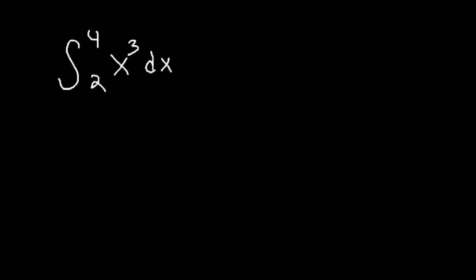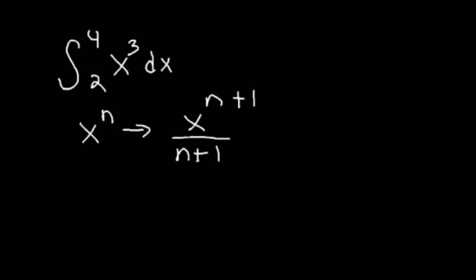Let's integrate x cubed. Let's review some basics. If you want to find the antiderivative of x to the n, it's going to be x to the n plus 1 divided by n plus 1. So the antiderivative of x squared is x cubed divided by 3.